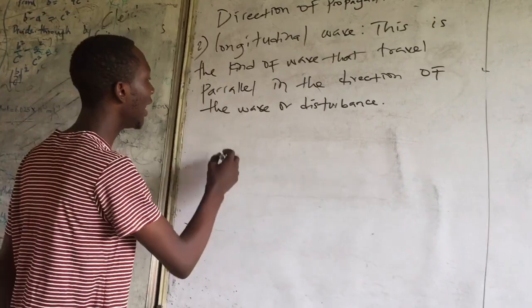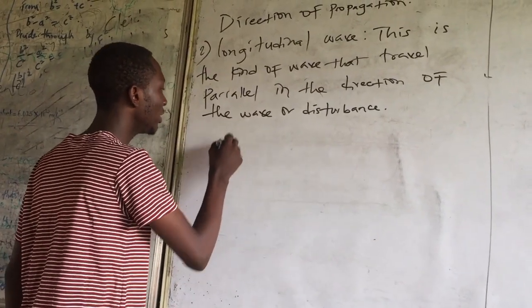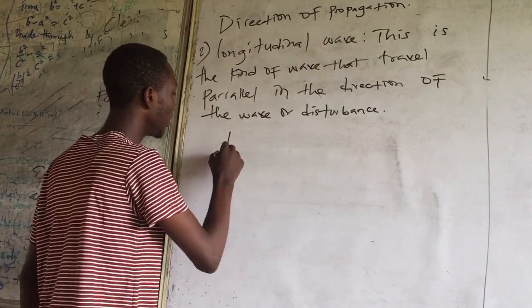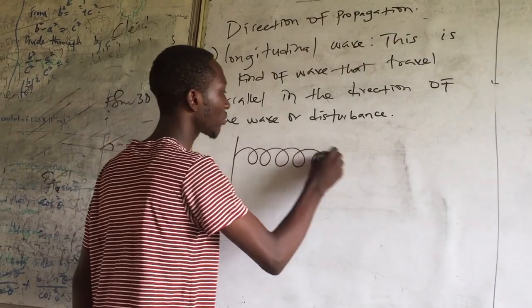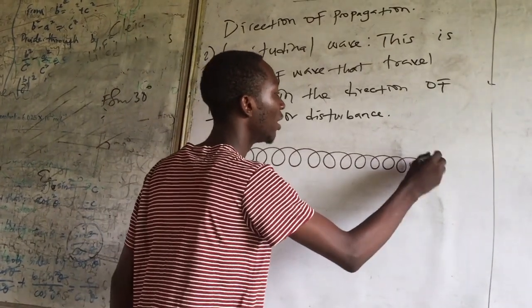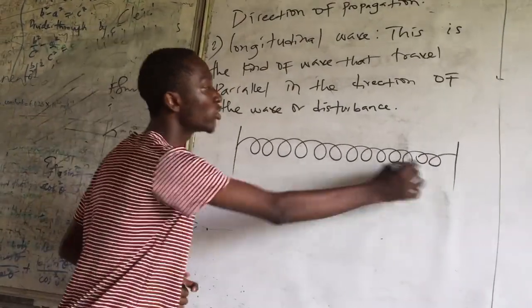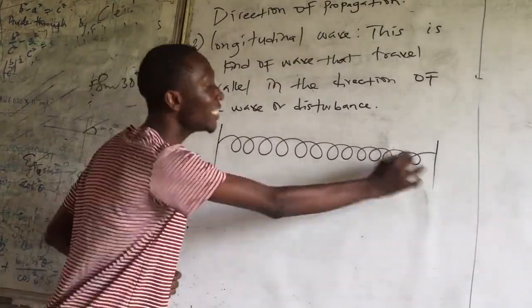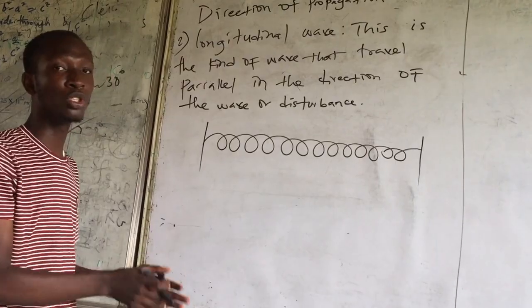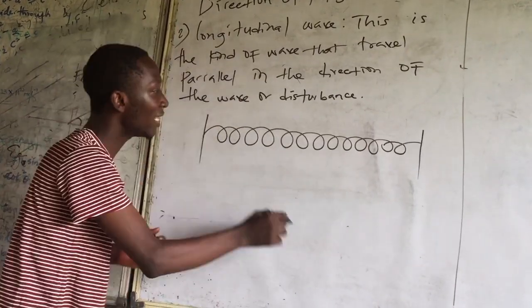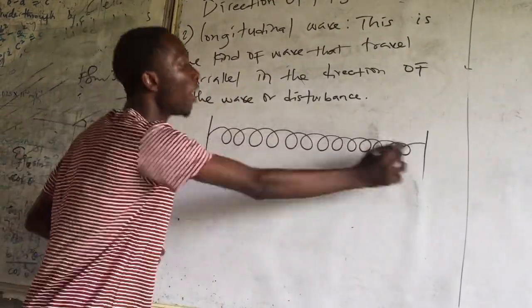What do I mean? Let's say your string. Now use this as example. Let's say string. This is how string is. Are we together? So this is a wave. Now this moves what? Parallel. It's in a straight line. It's not like the other transverse wave that is like this perpendicular, but this is what? Parallel.